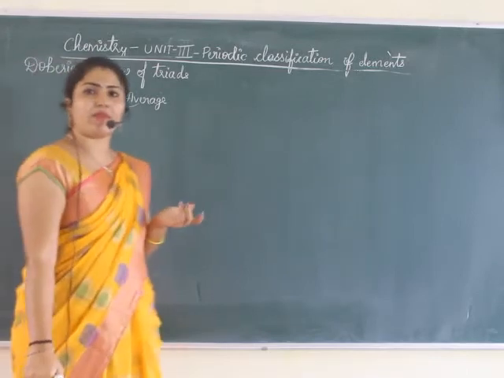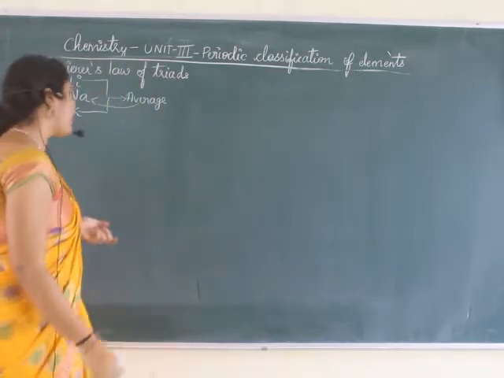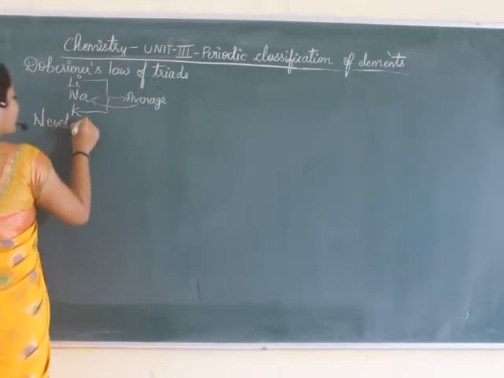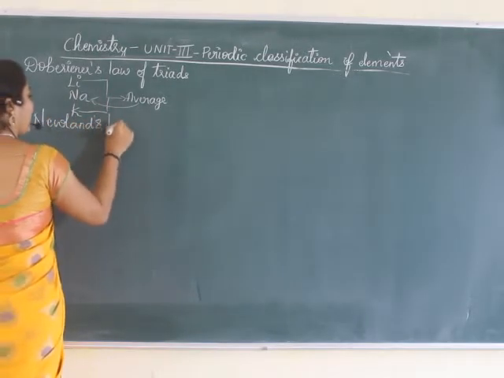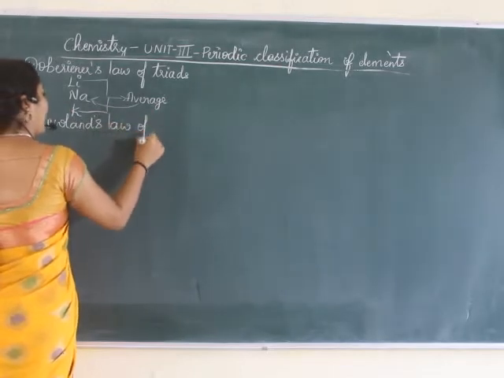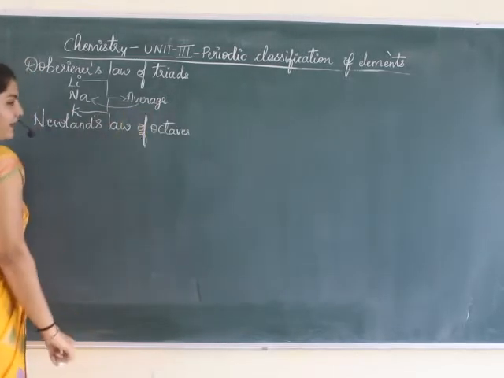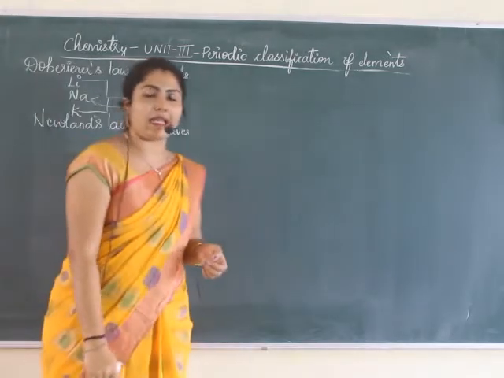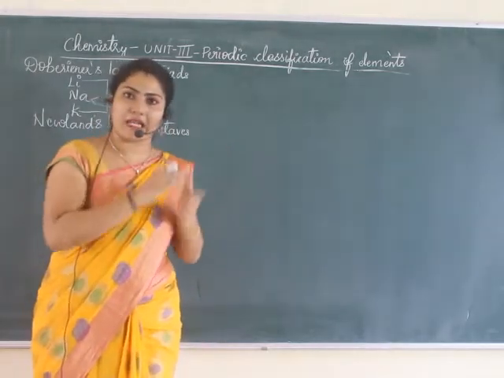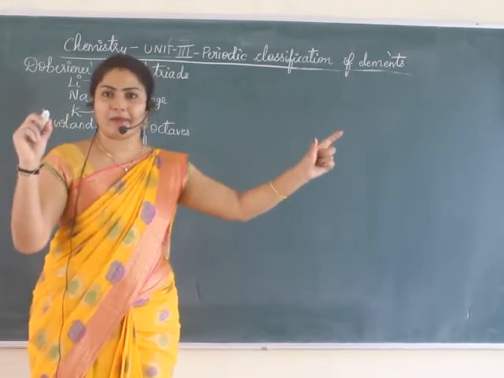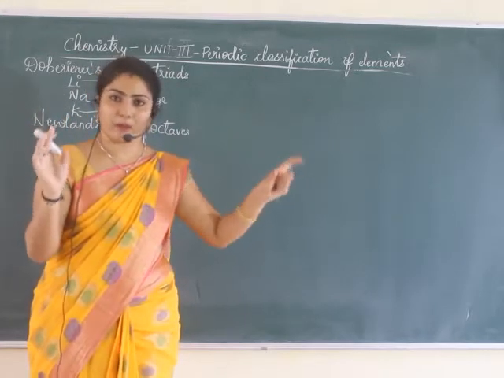Then next came octave rule, that is Newland. He gave one more rule, Newland's law of octaves. What did he say? He said octa, 8 elements. He classified 8 elements, and then he said first and 8th element shows similar properties.